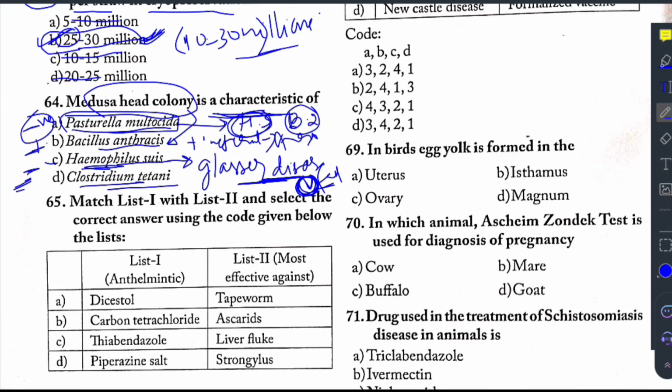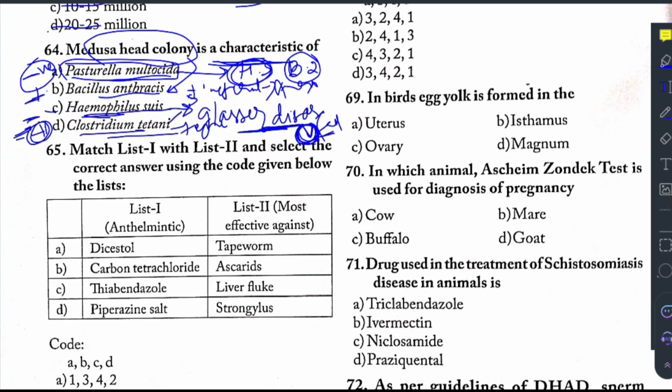And then Clostridium tetani, which is a gram-positive bacteria, causes tetanus, and it also produces two types of toxins: tetanolysin and tetanospasmin. Tetanospasmin is the toxin which is responsible for the disease of tetanus.